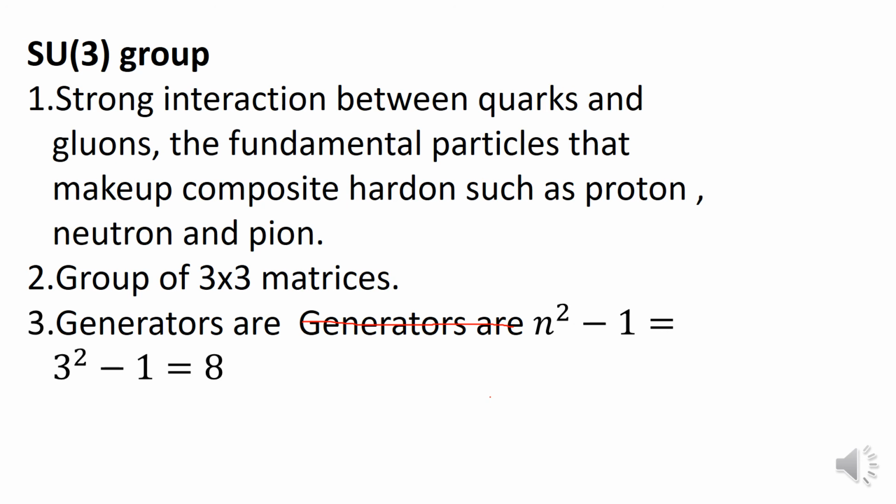So mainly these types of special groups are involved to explain the interactions, either electroweak or strong interaction. According to the type of interaction, the group is involved. So SU(2) or SU(3) is the type of special group that is involved.